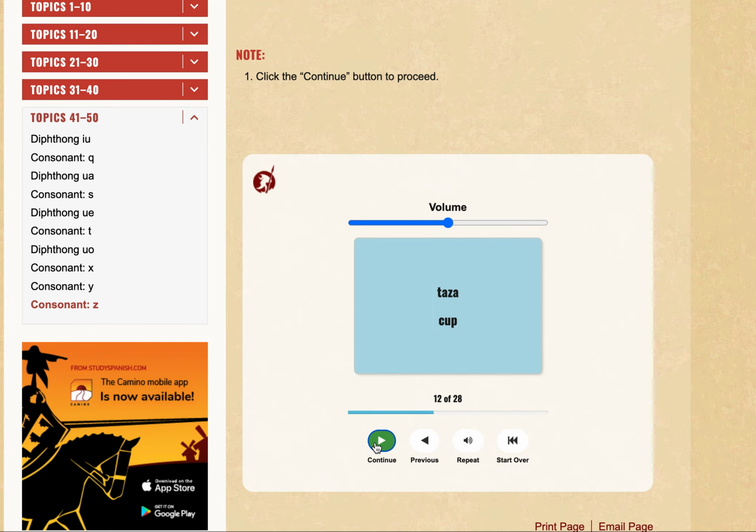Taza. taza, Taza. taza, Similar. Zurdo. zurdo, Zurdo, Feliz.